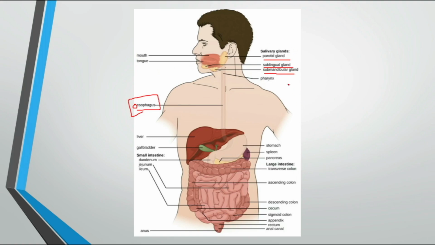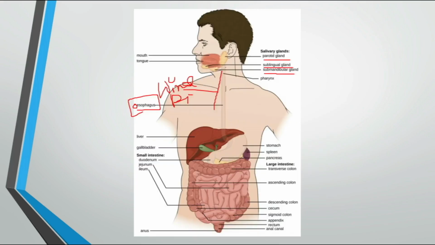These are the salivary glands that I have said. The pharynx, see here the pharynx, and there is one food pipe like this. The pharynx separates the food pipe from the wind pipe. This is one wind pipe, and this is the esophagus or the food pipe.